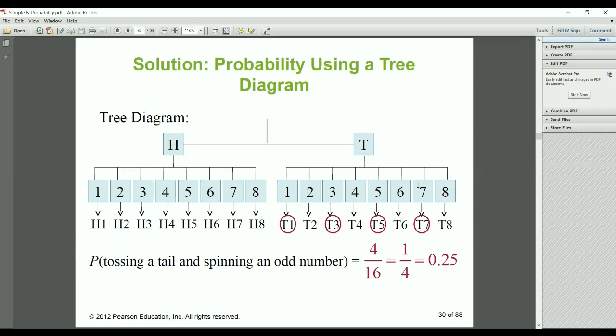Means I have to spin and show an odd number, and I also have to toss, and there I want tail. I don't want head. I want tail. So there are 4 by all the possible outcomes. 8 plus 8, so how many numbers are in the sample space? 16. And I want all the odd numbers with tail. So there are only 4 possible choices, that is T1, T3, T5, T7. So there is 4 by 16. It is 1 by 4. So the probability is 0.25. Understood?